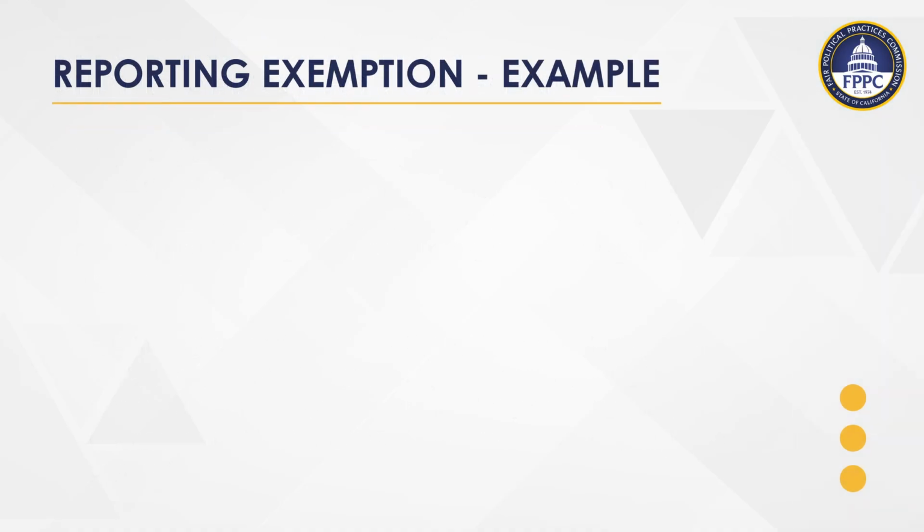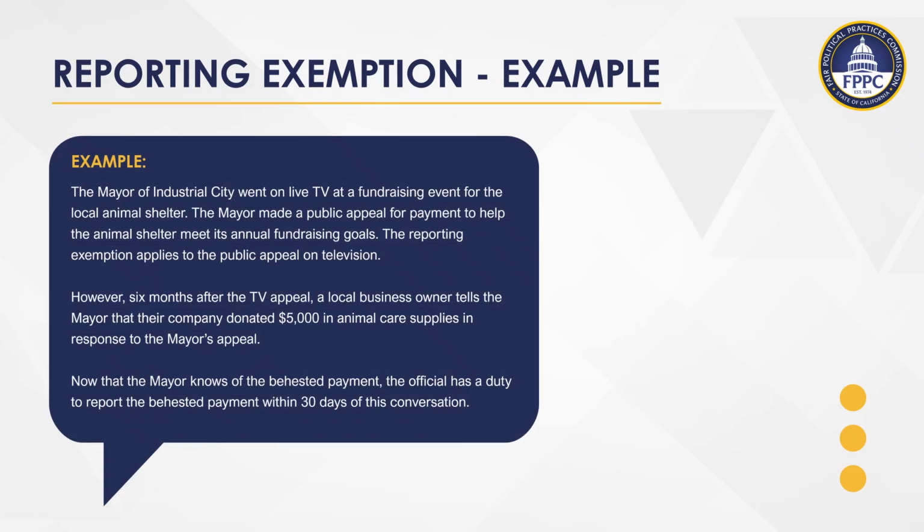Let's discuss an example of the reporting exemption. The mayor of Industrial City went on live TV at a fundraising event for the local animal shelter. The mayor made a public appeal for payment to help the animal shelter meet its annual fundraising goals. The reporting exemption applies to the public appeal on television. However, 6 months after the TV appeal, a local business owner tells the mayor that they donated $5,000 in animal care supplies in response to the mayor's appeal. Now that the mayor knows of the behested payment, the official has a duty to report the behested payment within 30 days of this conversation.